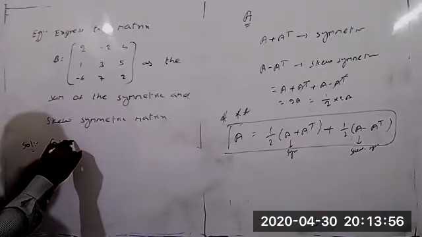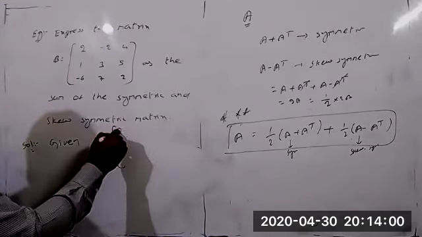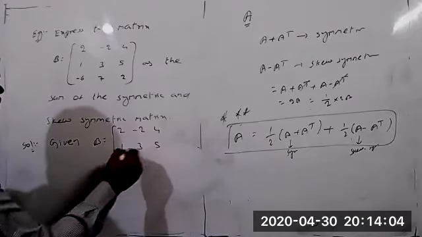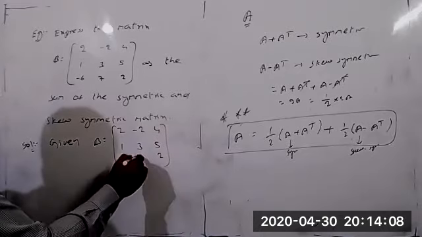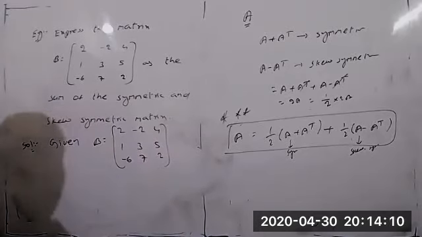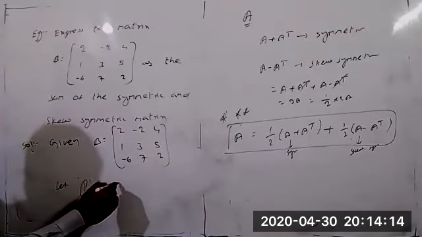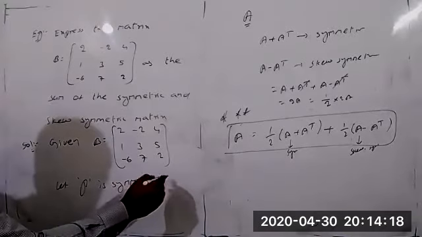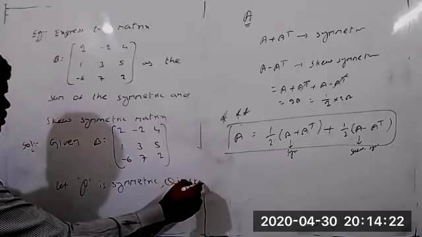Given matrix B equals 2, minus 2, 4, 1, 3, 5, minus 6, 7, 2. This is the matrix B. First let P be the symmetric matrix and Q the skew symmetric matrix.